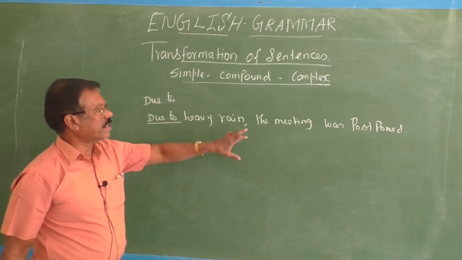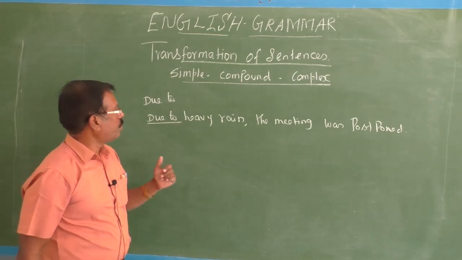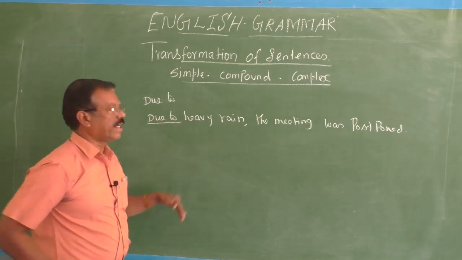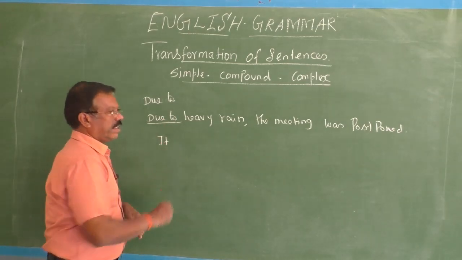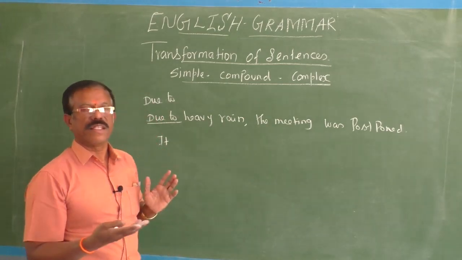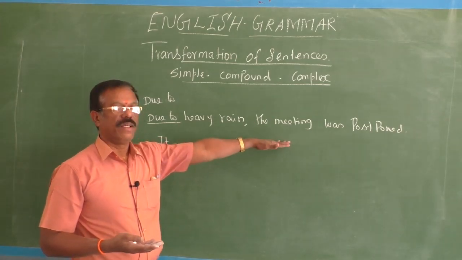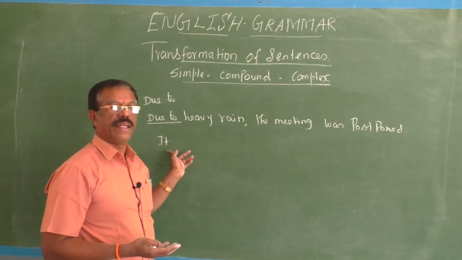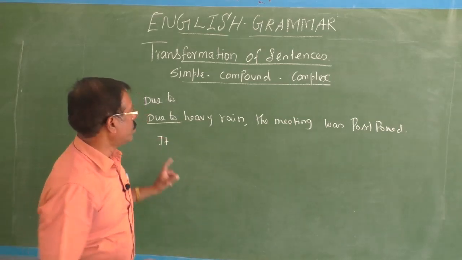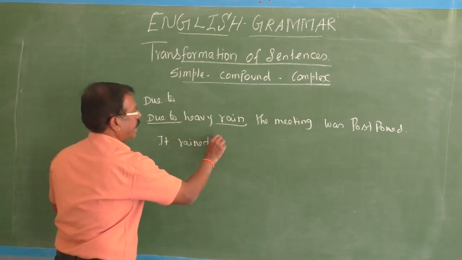Then you have to introduce a subject. Here what is the subject? Rain, actually. So it rained heavily. When you change this phrase into a clause, the subject is it. In the previous sentence, the subject was the meeting, so it can be replaced by it. Okay, so it is a dummy subject. It is also called the introductory subject. So it, main verb rained. It rained heavily.